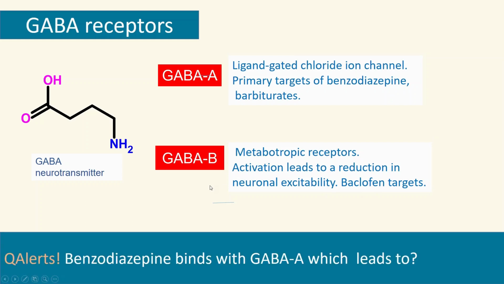All right, so here is a question alert. Benzodiazepine binds with GABA A, which leads to what? What kind of effect happens? Does it cause induction of GABA A activity or inhibition of activity? Basically, benzodiazepine enhances the GABA inhibitory effect, because GABA is an inhibitory neurotransmitter. That inhibitory effect is enhanced by benzodiazepines and barbiturates, and that leads to chloride ion entry into the cell, and that helps produce the benzodiazepine effects.